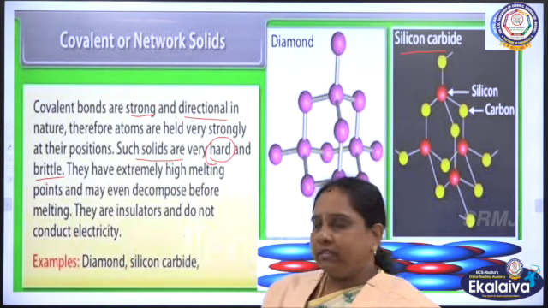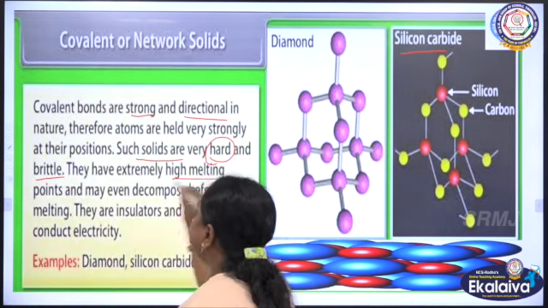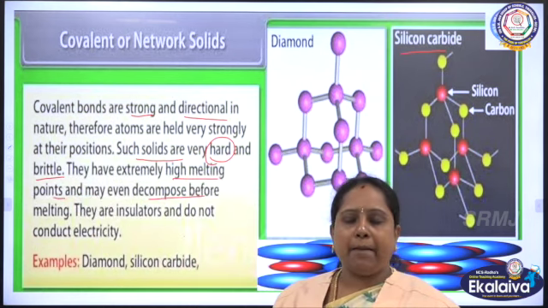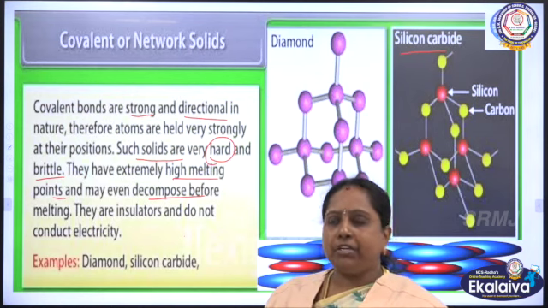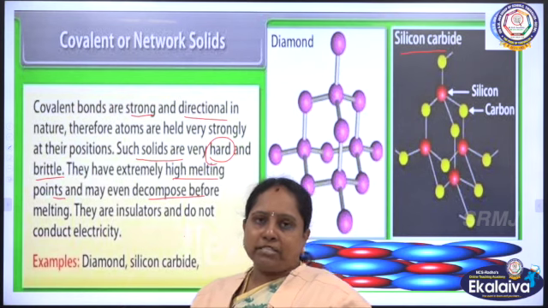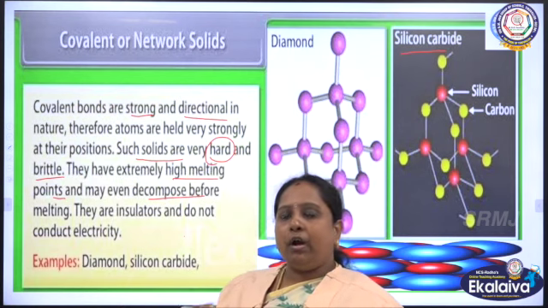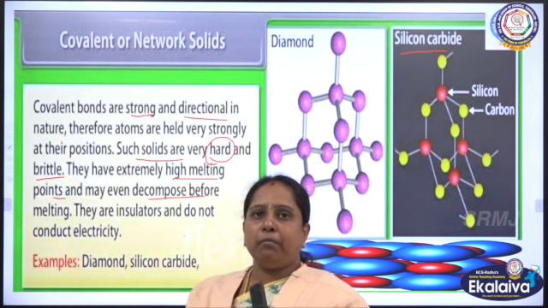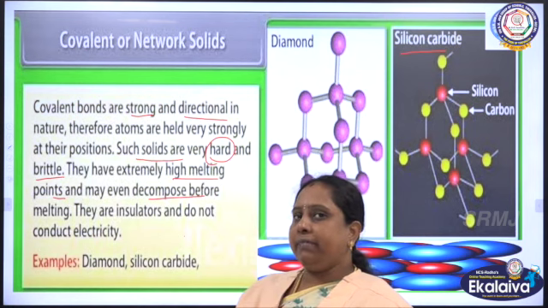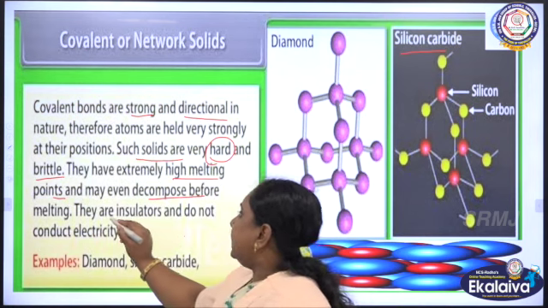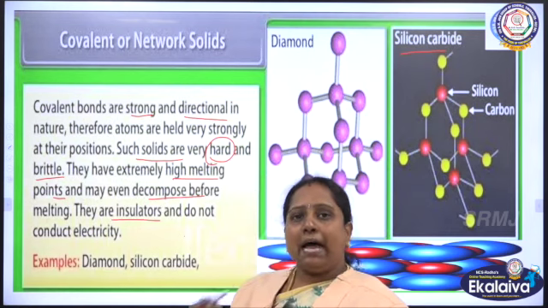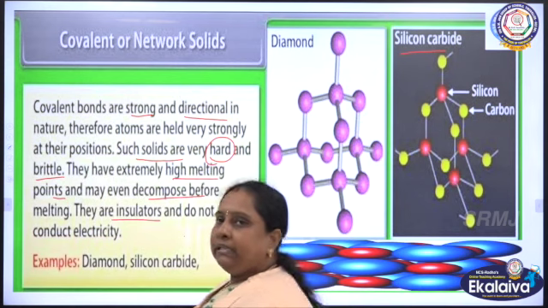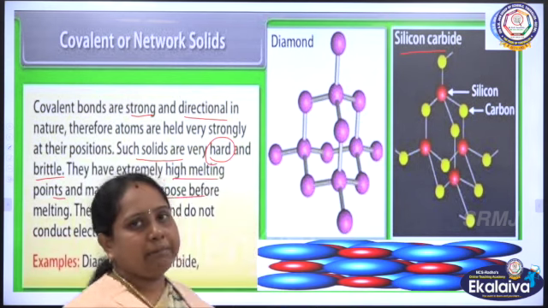That means they can be broken into pieces, and they have an extremely high melting point and may even decompose before melting. If the temperature goes beyond that, they will get decomposed. Decompose in the sense that, while burning, due to the thermal energy, some of the particles will be completely oxidized and some of them will not be oxidized and are liberated as incomplete atoms. They are insulators. Due to the absence of free ions, they become insulators of electricity. Examples: diamond, graphite, and one more example is silicon carbide.